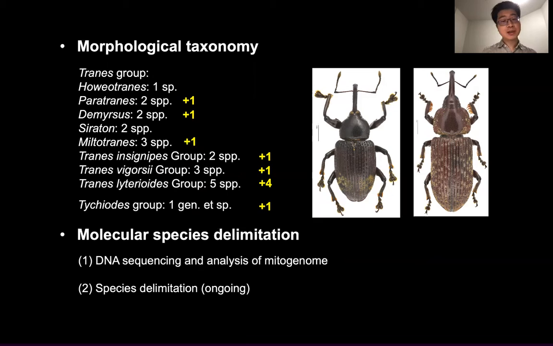For the molecular species delimitation section, we are dealing with the analysis of mitochondrial genomic sequencing data, and for species delimitation, we will use standard tools like automatic barcode gap discovery.